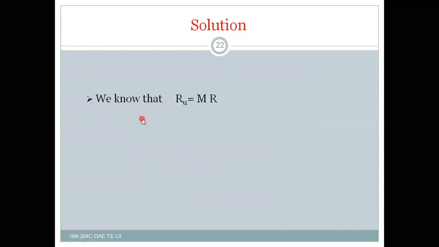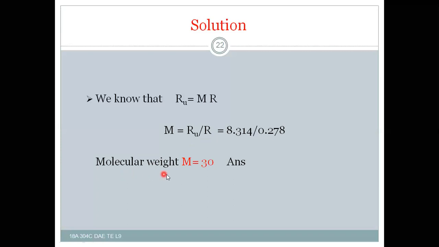So next, we know that Ru is equal to M into R, and M is to be calculated. Ru is 8.314 divided by the R value 0.278. Then you will get molecular weight as M is equal to 30. So with this we completed our solution for this problem.